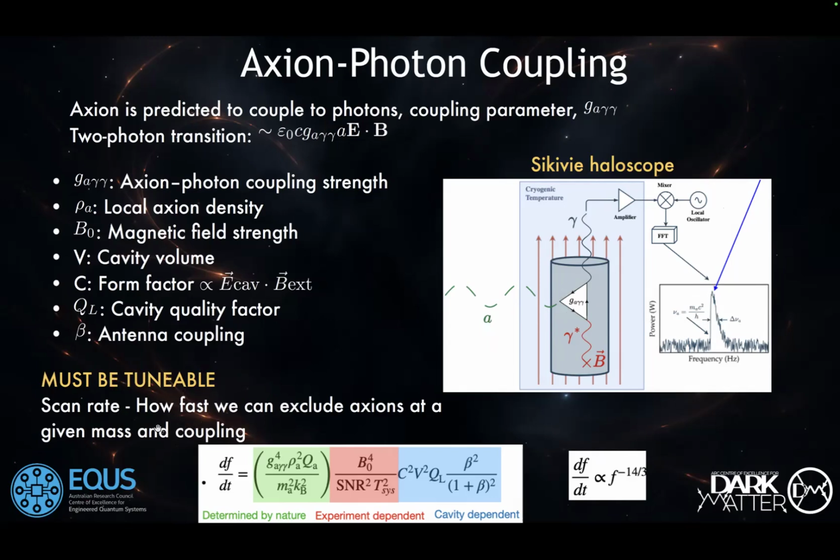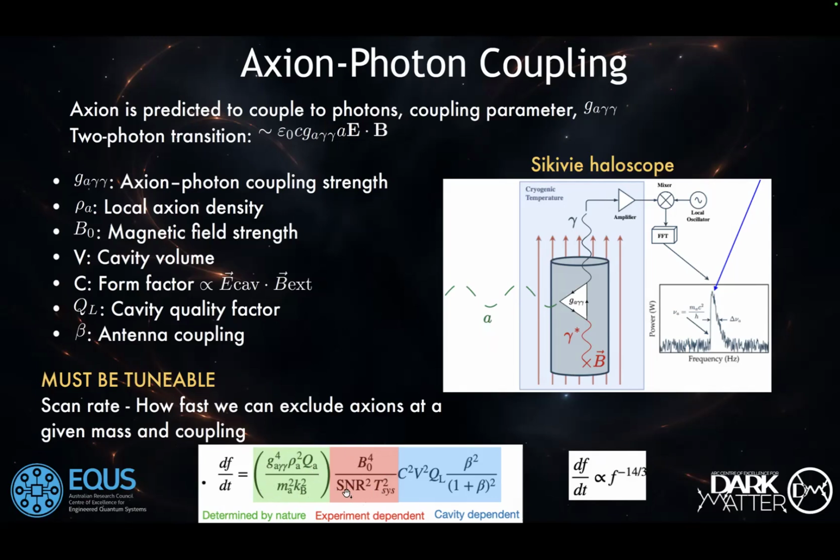So the scan rate is the main feature of this experiment: how fast we can keep going in frequency space, or mass space, in time. And this scan rate, we need to increase it, and it depends on the nature, this green part.